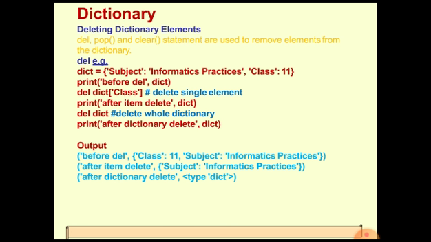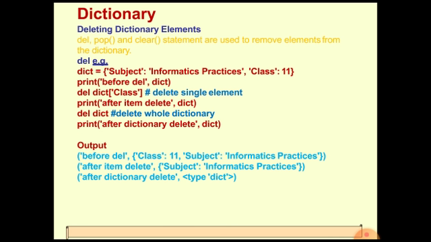Only that element whose key we specify will be deleted. The rest of the elements of the dictionary will not be deleted. Then you can print the dictionary after deletion to check. You can see that only the subject key is left, and the class key has been deleted.